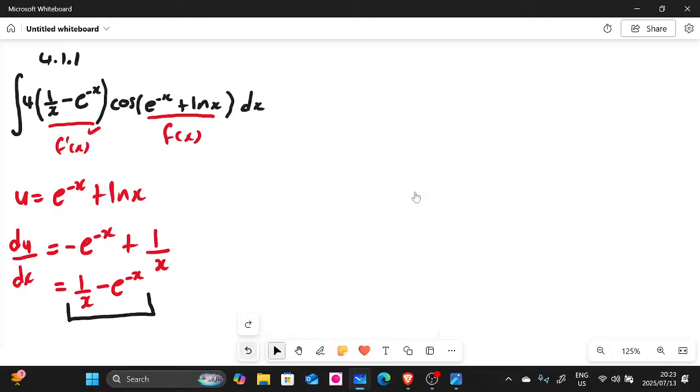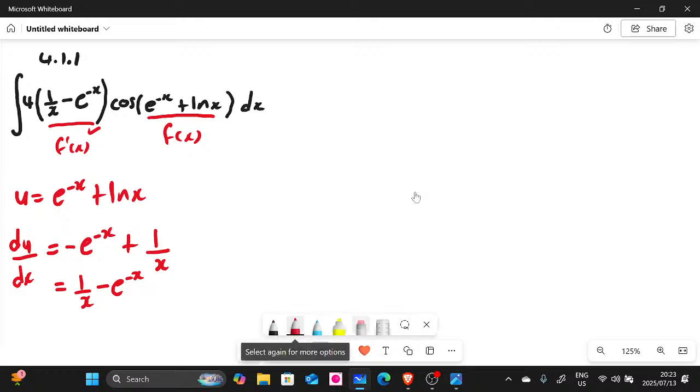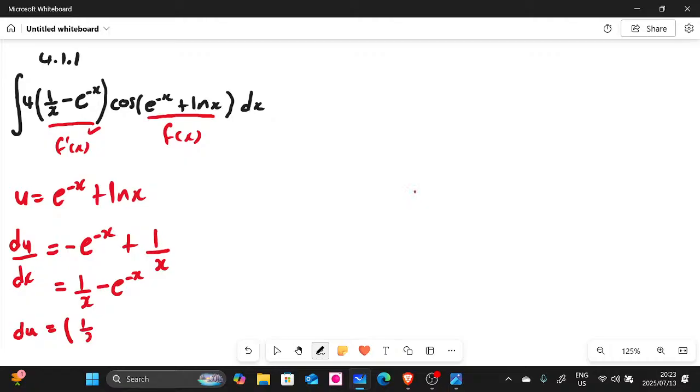So we can continue and make du the subject of the formula. As you can see, we have du over dx. If we make du the subject, we do some cross multiplication. Put this inside the bracket: 1 over x minus e to the power of negative x. If you cross multiply there, we're going to have dx like that. It means we just cross multiply this dx there, guys, right? Remember, we have the equal sign here. So this is du, which is equal to 1 over x minus e to the power of negative x, dx, right? So this is our du.